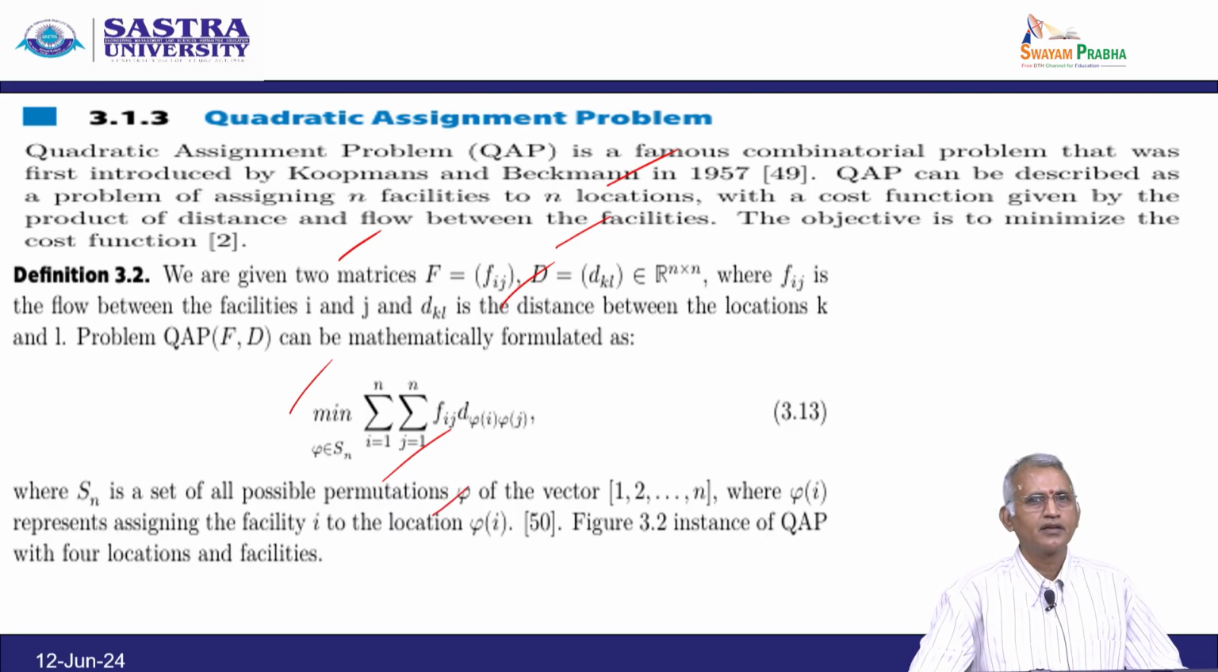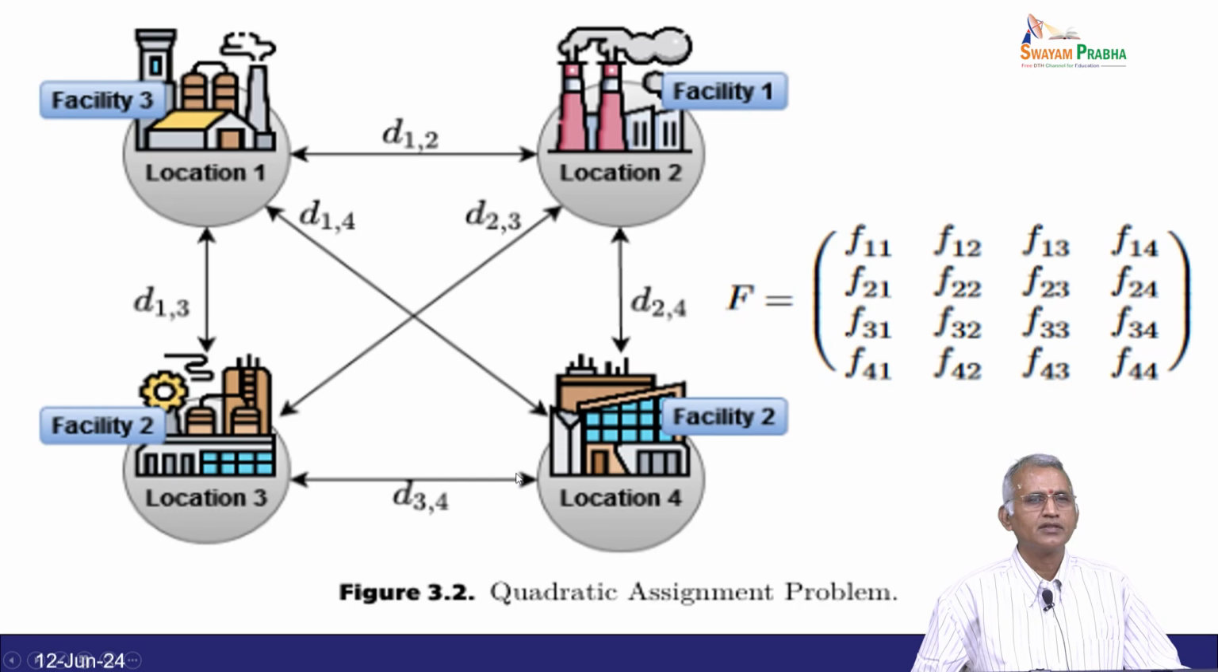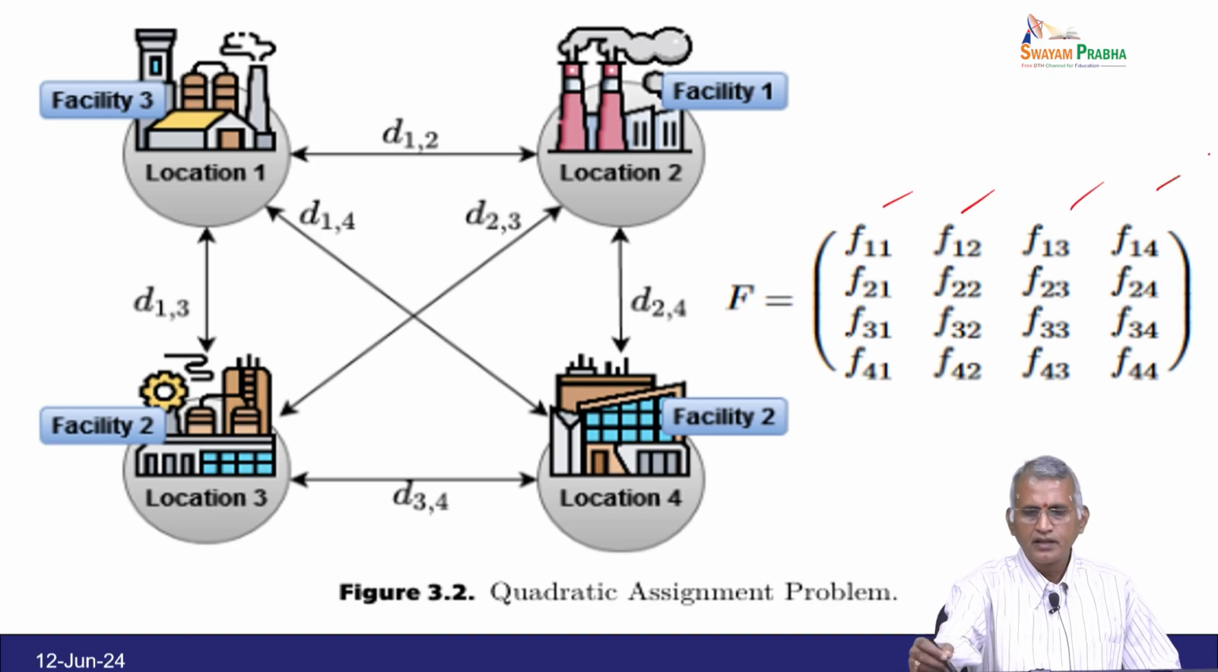So, here the figure is an instance of quadratic assignment with 4 locations and facilities. So, this is the 4 locations and corresponding 1 maps to 1, that is self loop, 1 to 2, 1 to 3, 1 to 4, 2 to 1, 2 to 3, 2 to 4, 3 to 1, 3 to 2, 3 to 3, 3 to 4, like that. We have a matrix of 4 rows and 4 columns. So, this way we can connect one location to another location.